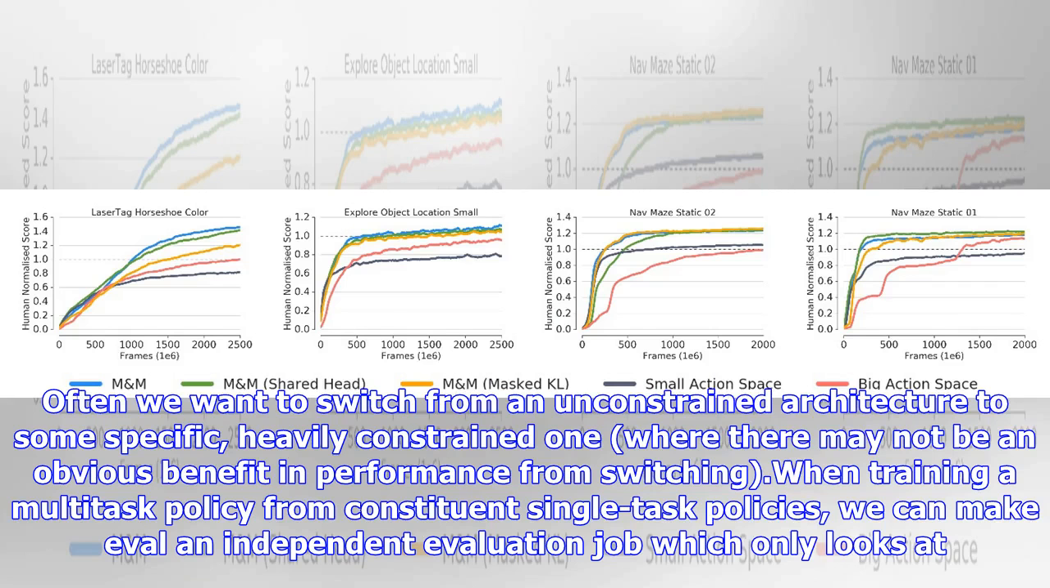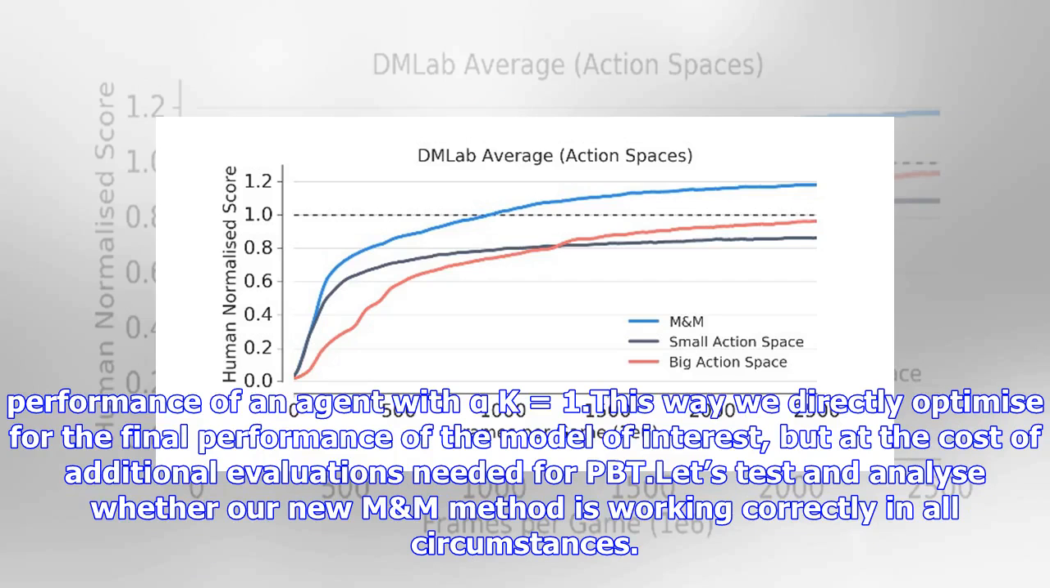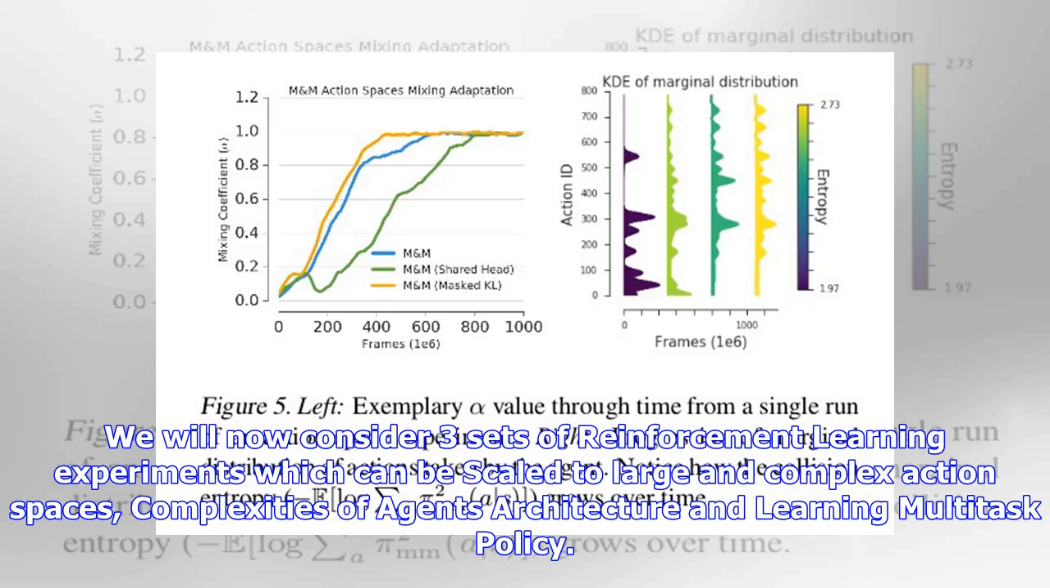Two: when we want to switch from an unconstrained architecture to some specific, heavily constrained one, where there may not be an obvious benefit in performance from switching, for example when training a multitask policy from constituent single-task policies, we can make eval an independent evaluation job which only looks at the performance of an agent with alpha_k equal to 1. This way we directly optimize for the final performance of the model of interest, but at the cost of additional evaluations needed for PBT. Let's test and analyze whether our new mix works. We will now consider three sets of reinforcement learning experiments which can be scaled to large and complex action spaces, complexities of agent architecture and learning multitask policy.